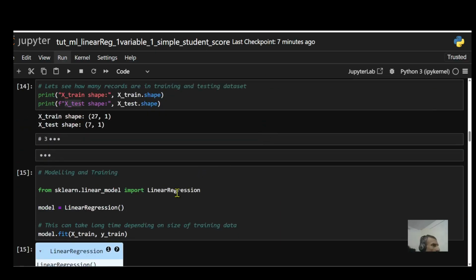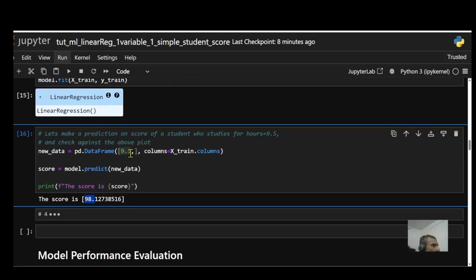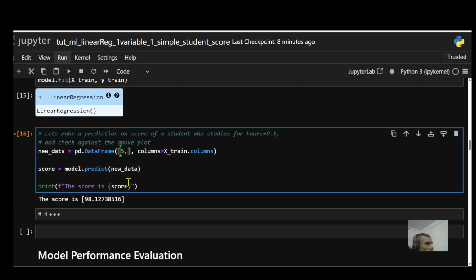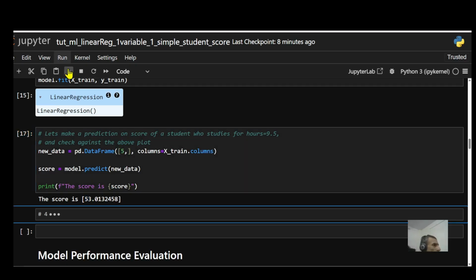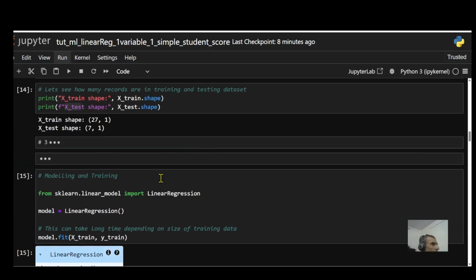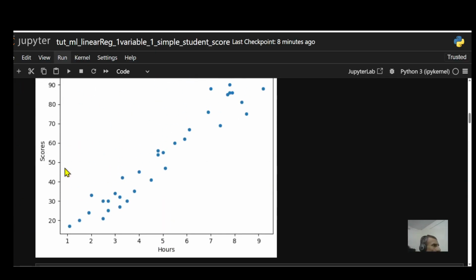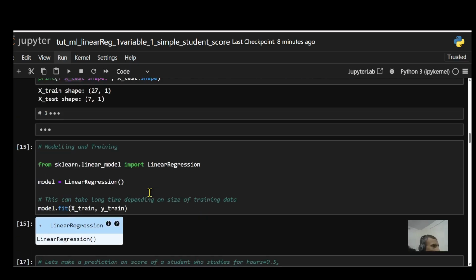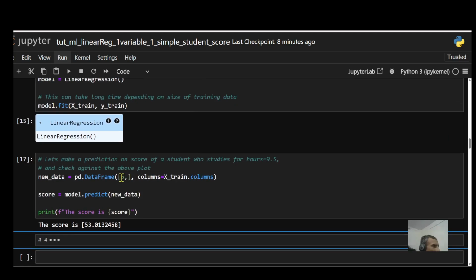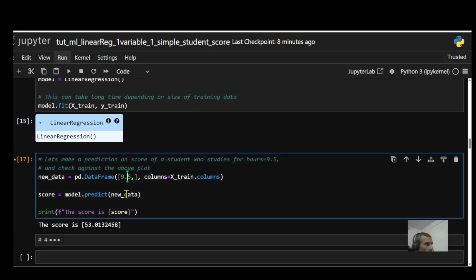What if I put some other number? So let's put this number to maybe 5. Let's say there's somebody who studies for 5 hours. What is his score going to be? Well, it's saying 53. Let's just go verify. So 5 hours would be somewhere over here, and 53 is somewhere over here. So yeah, that kind of makes sense. You see, it's kind of fitting with the data. It does fit the data line. All right, so our model is making sense. It's making a correct prediction.